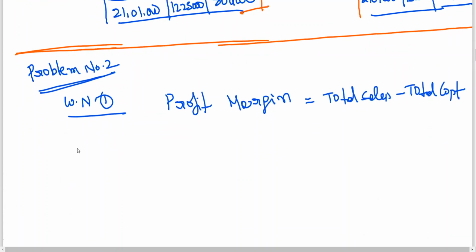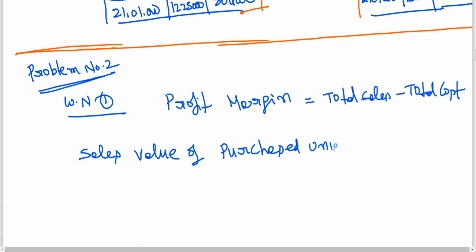What I am doing? Sales value of purchased units minus cost of purchased units. First let me find out sales value of purchased units.